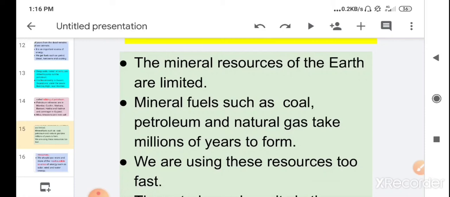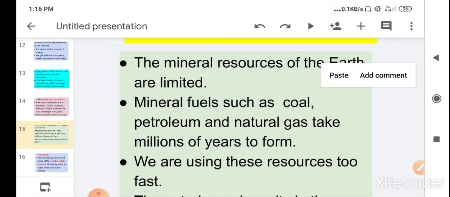Same as petroleum, the dead animals which die and are buried under the sea take millions of years to form petroleum. But children, we are using these resources too fast.